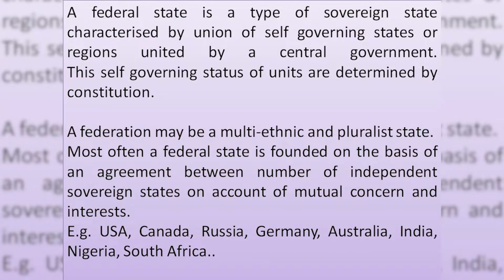The self-governing status of units means they have some autonomy in their respective areas, or some powers in certain areas. This self-governing status of units is determined by the constitution of that federal system, which means that a constitution provides power to both center and the states in a federal system. That is the basic nature of a federal mechanism or federal kind of a governmental system.